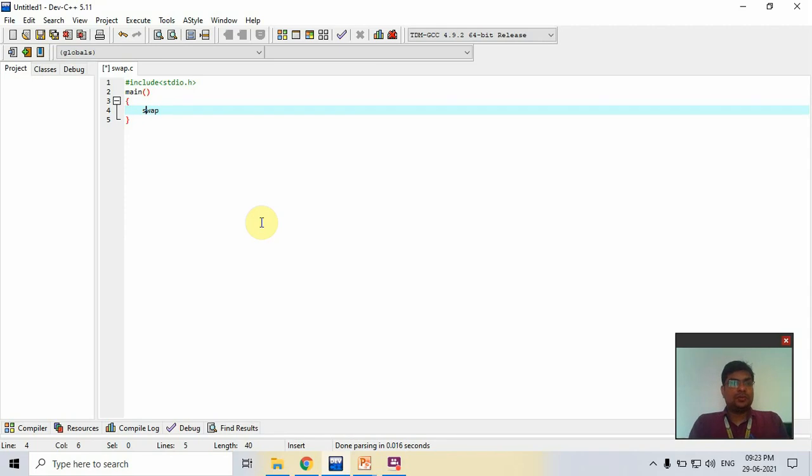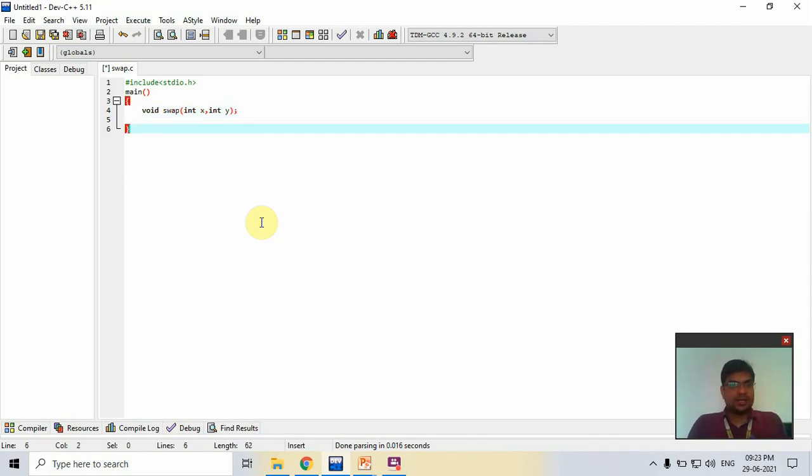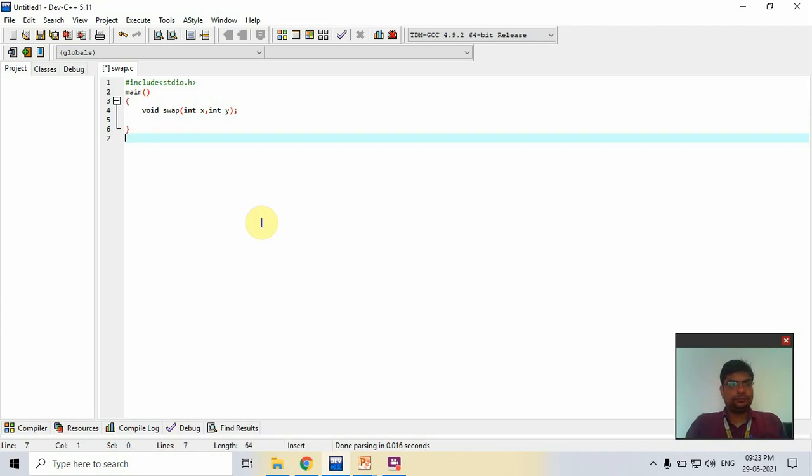The return type is void. Then we create two formal parameters, int x for the first variable and int y for the second. Now semicolon. This is the declaration of the swap function. Now define it: void swap(int x, int y).